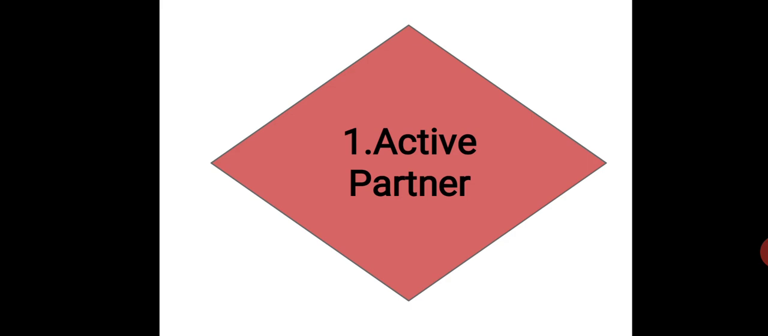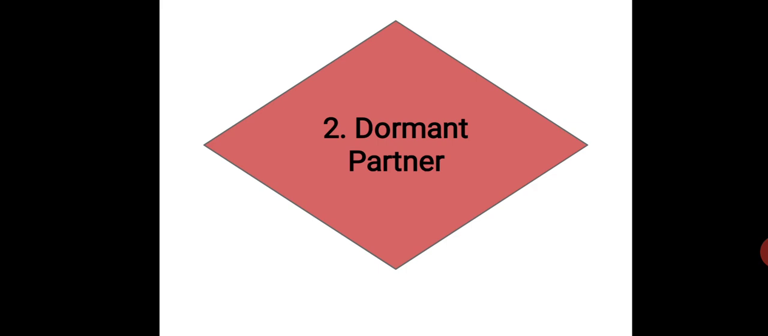This partner may get some extra benefit for his services rendered other than share in the profit. Okay, understood what you mean by active partner? Now the next we will see is dormant partner. The second type is a dormant partner.